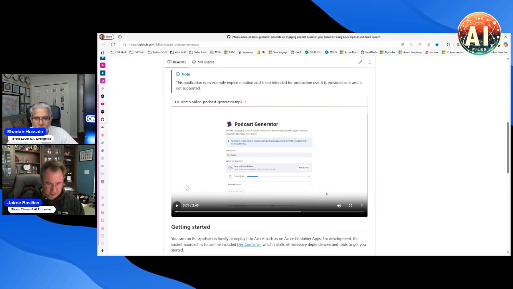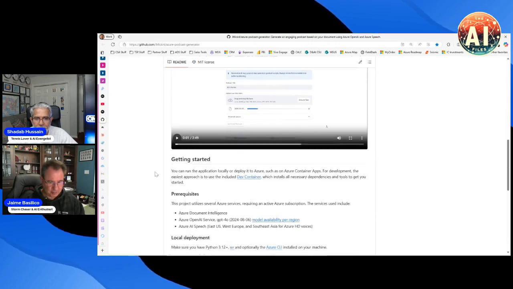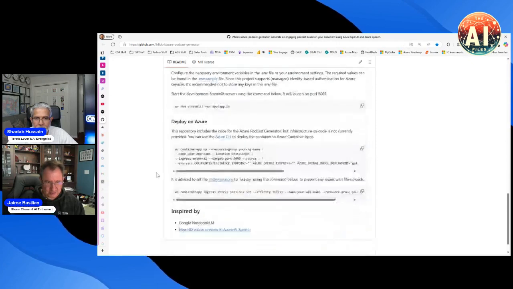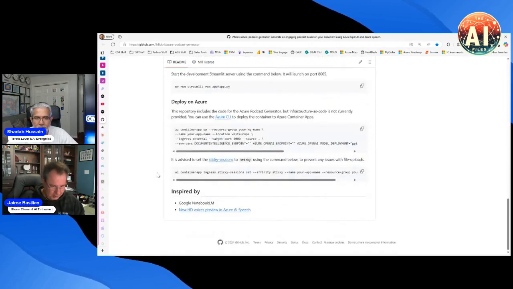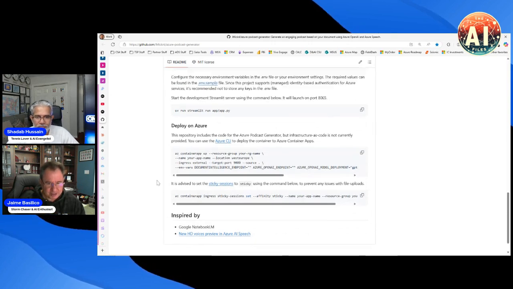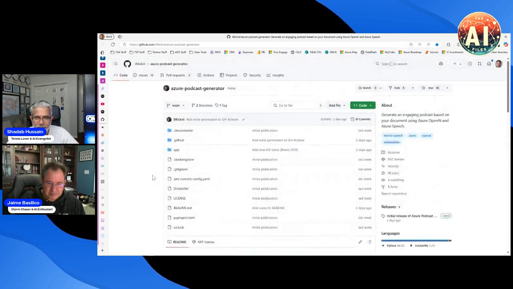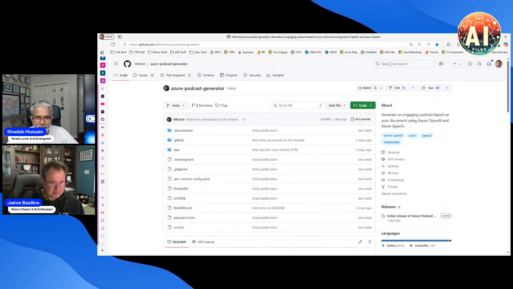We'll put this in the show notes. If you wanted to build your own, you could do this. With a GitHub repo, you could fork it and use it, and you can see here it's inspired by NotebookLM and the new HD voices. Like I said before, NotebookLM is super cool, but there's nothing that you can't do on your own to build it in your own organization if you did not want to use NotebookLM. So with that,